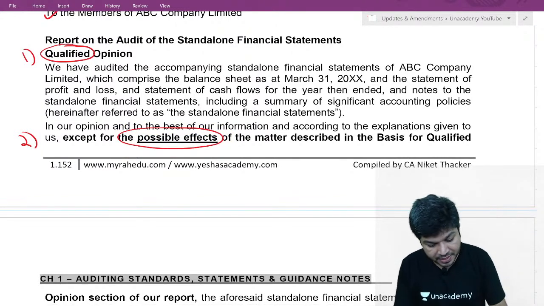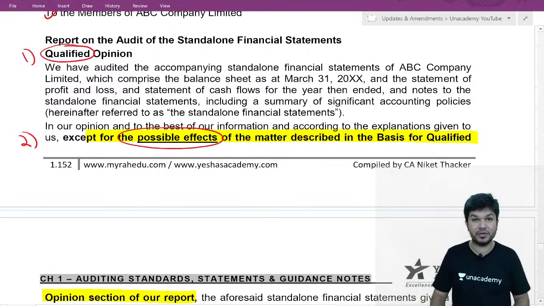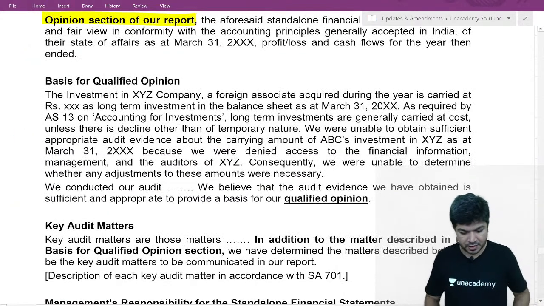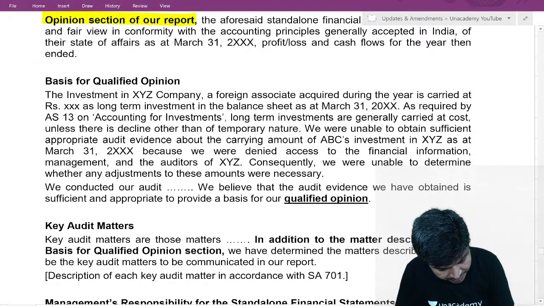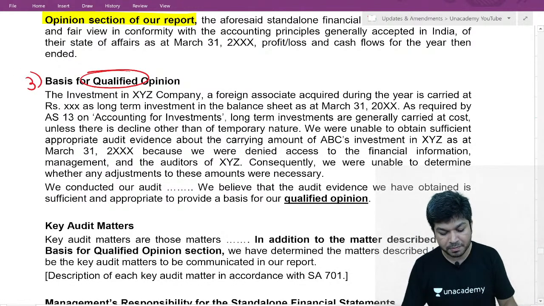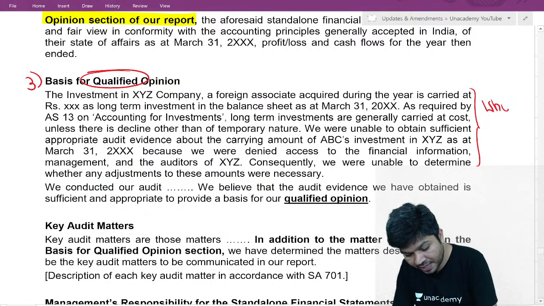So, except for the possible effect of the matter described in the basis for qualified opinion section of the report, the financial statements show a true and fair view. Third, the heading is basis for qualified opinion. Now fourth, the full para is added. Why qualified? Full para added. That's the fourth change.